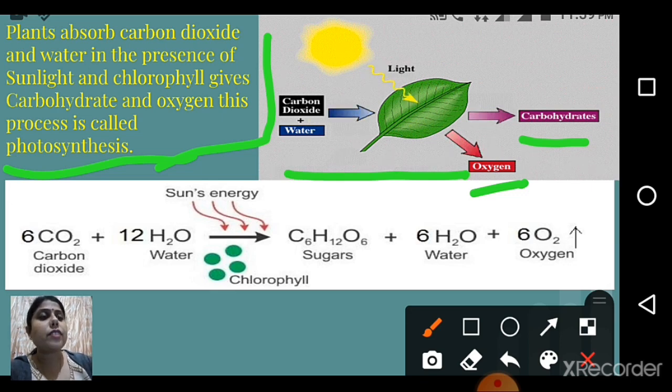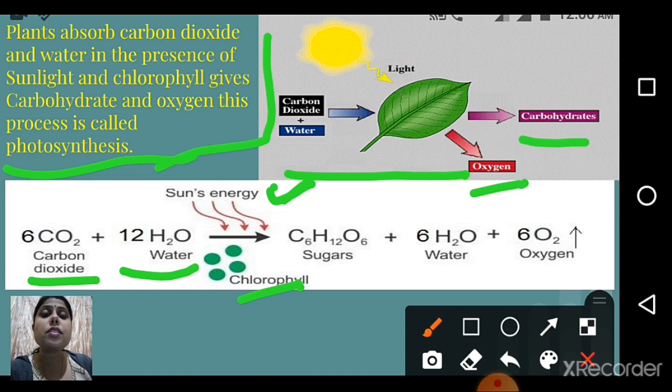So what is the equation here? As you can see, 6 molecules of carbon dioxide, plus 12 molecules of water, when mixed in the presence of sun energy, that is sunlight and chlorophyll, give us sugar, its formula C6H12O6. Sugar means carbohydrate.